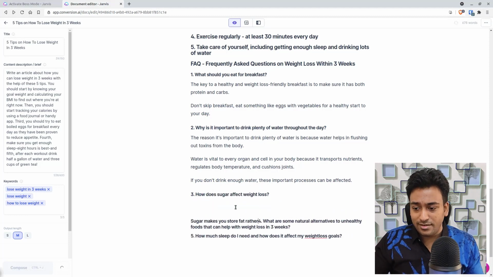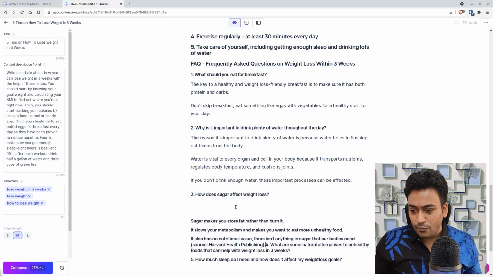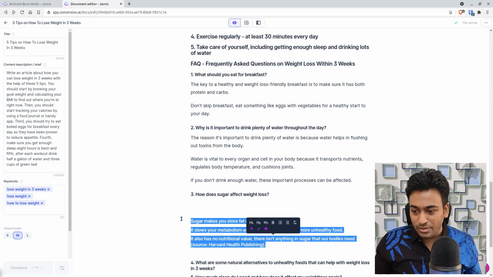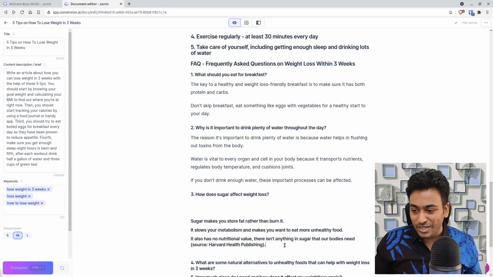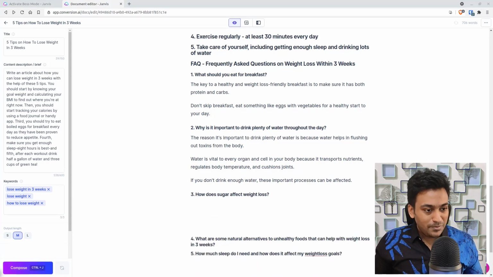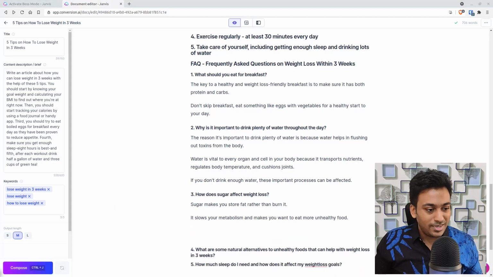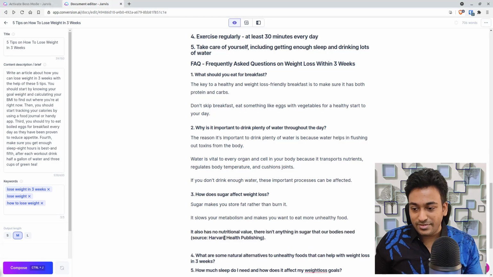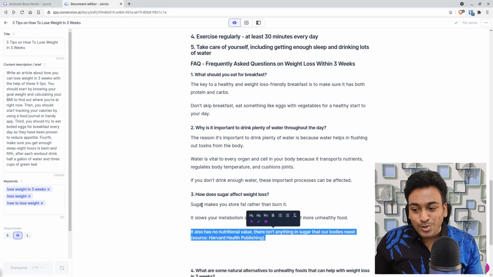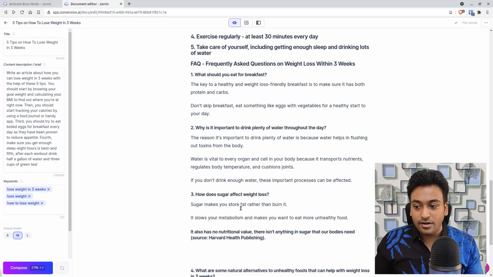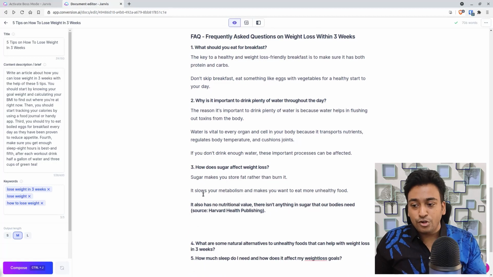That also it does. For example, it's taking the formatting differently. I should not have bold. Let's see. I don't know where to see, make it a paragraph. I just copy paste the text. This is a quick hack I like to use. Still it made it into h1. Let's see. I can do that and do this. Okay, you can figure it out. Sugar makes you store fat rather than burn it. It slows down your metabolism and makes you want to eat more. So you can see the explanation it gives.